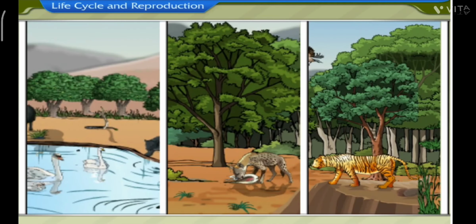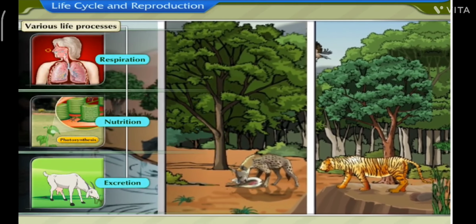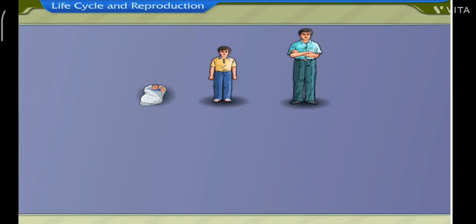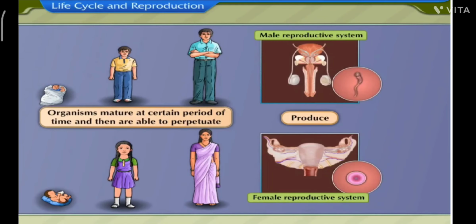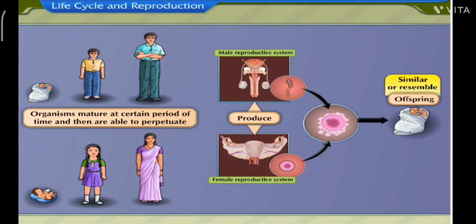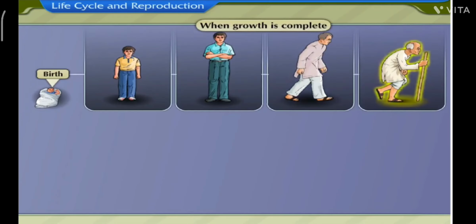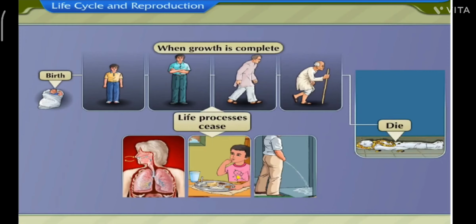All living organisms carry out various life processes such as respiration, nutrition, excretion, etc., which ultimately result in their growth and development. They mature at a certain period of time and then are able to perpetuate and produce offspring that are similar or resemble themselves in all essential features. When growth is complete, eventually their life processes cease and they die.